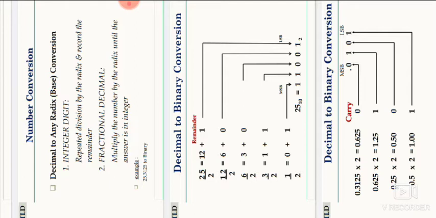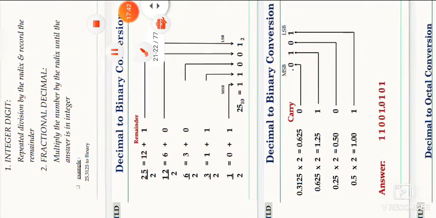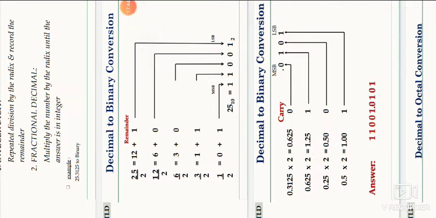This is the decimal to binary conversion. Now the fraction part we have to observe clearly. The fraction part is also there. This is the fraction part, 0.3125. This is the problem for converting to binary.